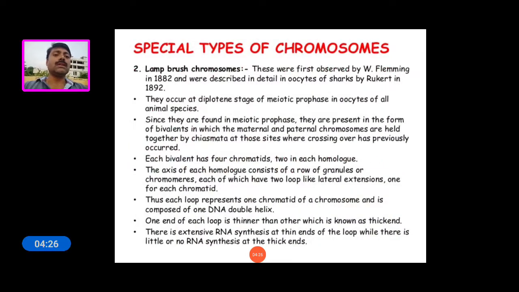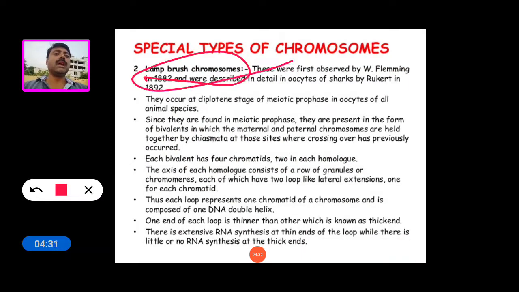Now see the second special type of chromosome, called the Lampbrush chromosome.